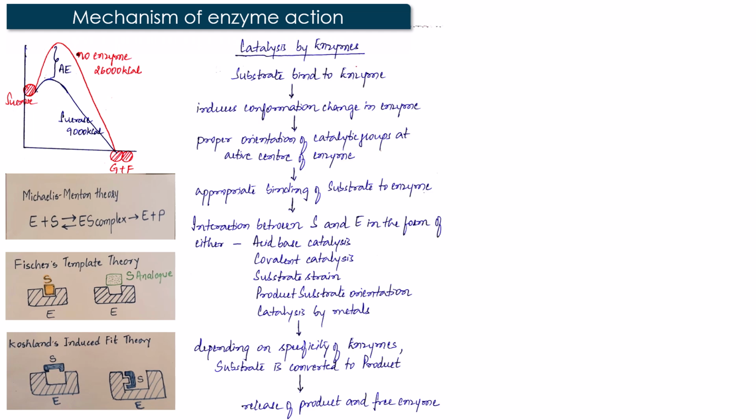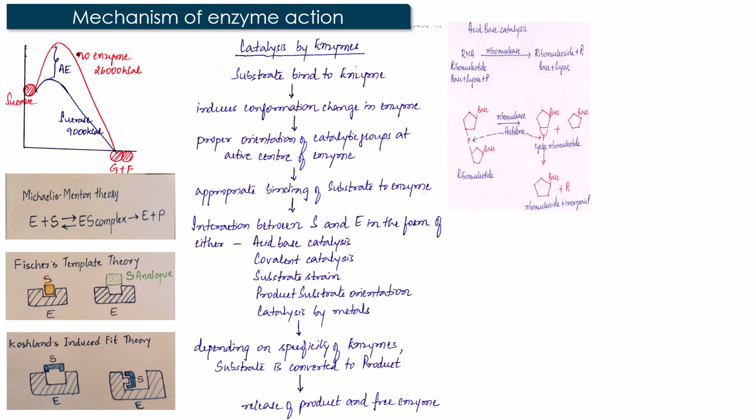With all these models, it can be concluded that the substrate binds to the enzyme, and this induces conformational change in the enzyme, which brings about appropriate orientation of the catalytic groups at the active site of the enzyme. This facilitates appropriate and optimal binding of the substrate to the enzyme. This will be followed by a variety of interactions occurring between the substrate and the enzyme at its active site. These interactions include acid-base catalysis, covalent catalysis, substrate strain, product substrate orientation, and catalysis by metals.